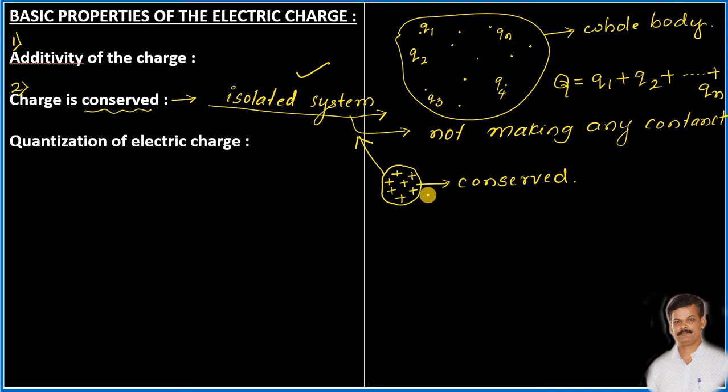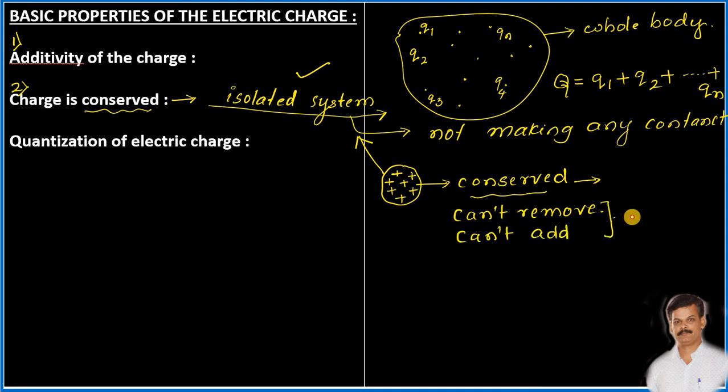Remember that the charges present on the body are conserved. What do you mean by this conserved? It means from the isolated system, from the isolated body, you cannot remove the charges, or you cannot delete the charges, or you cannot add more charges.